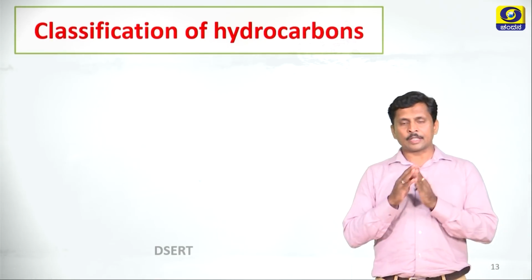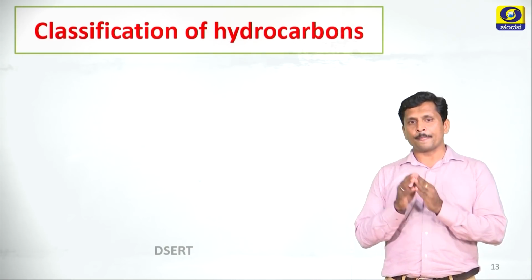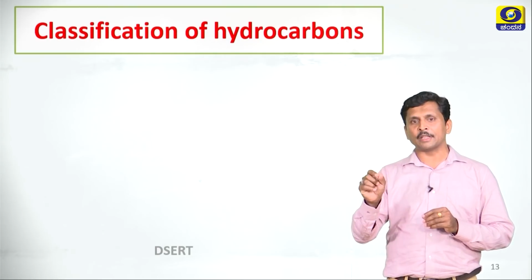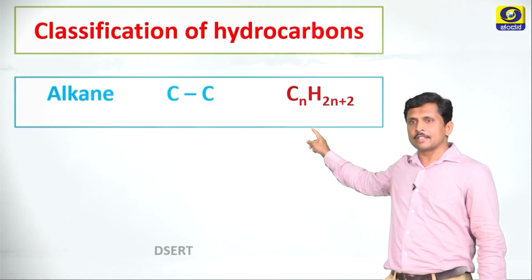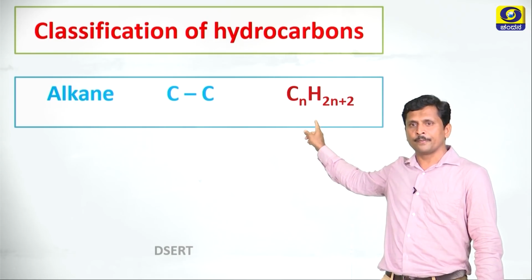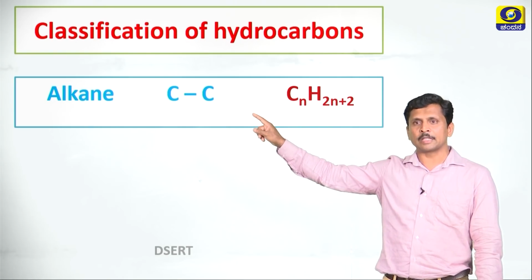Let us discuss the classification of hydrocarbons. Hydrocarbons are classified based on the number of covalent bonds present between the 2 carbon atoms in the structure. First one, alkane. Alkane has the general formula CnH2n+2. See the bond between the 2 carbon atoms. Here only 1 covalent bond is present. So these are called alkanes.